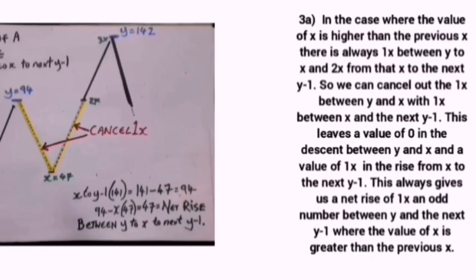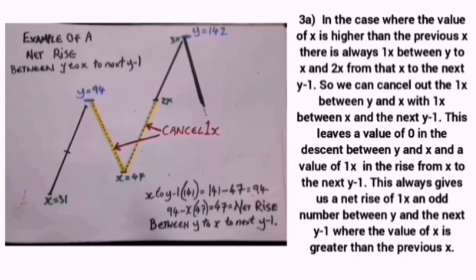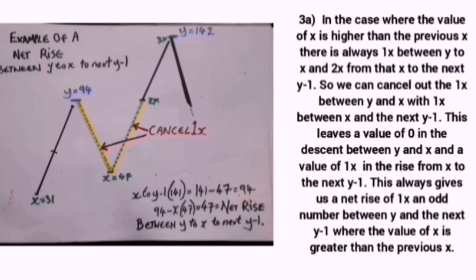Step 3a. In the case where the value of x is higher than the previous x, there is always 1x between y to x and 2x from that x to the next y minus 1. So we can cancel out the 1x between y and x with the 1x between x and the next y minus 1. This leaves a value of 0 in the descent between y and x and a value of 1x in the rise from x to the next y minus 1. This always gives us a net rise of an x, an odd number between y and the next y minus 1, where the value of x is greater than the previous x.